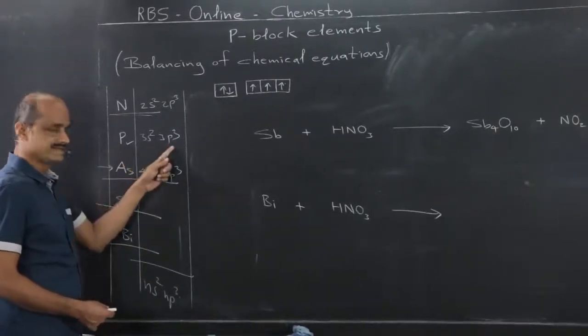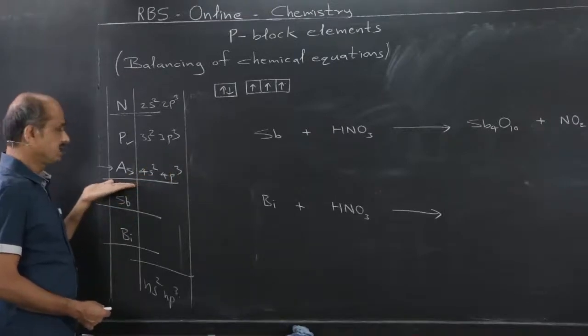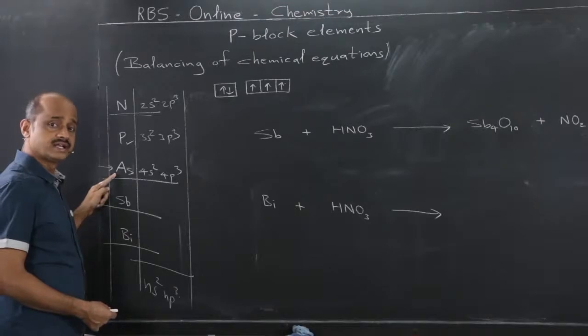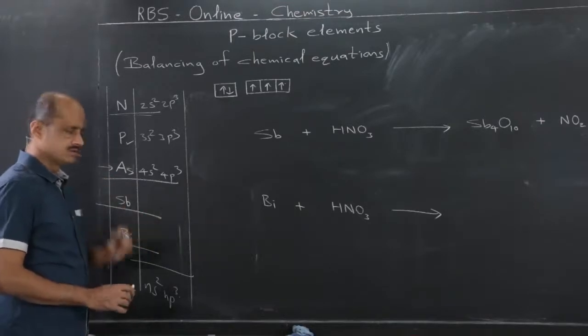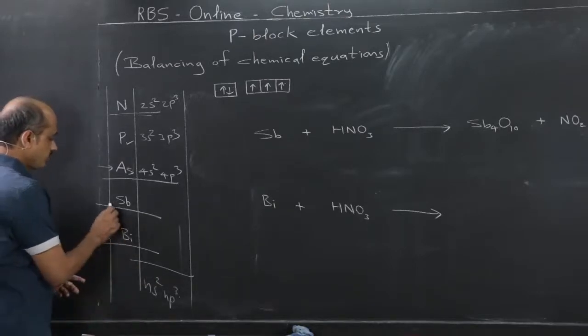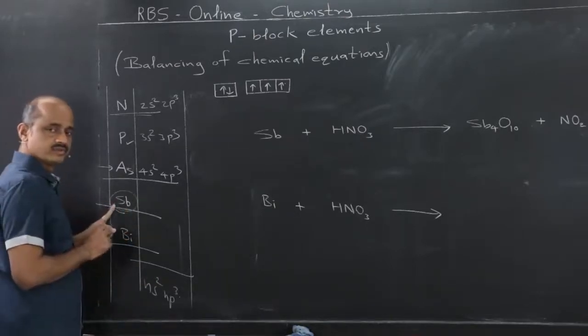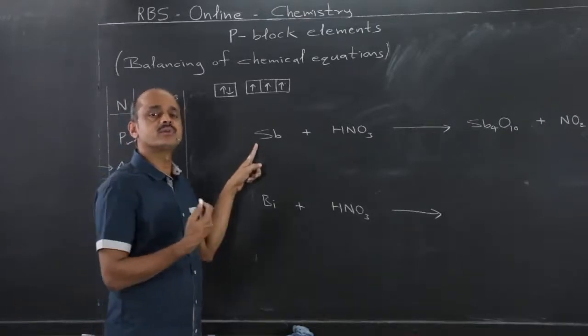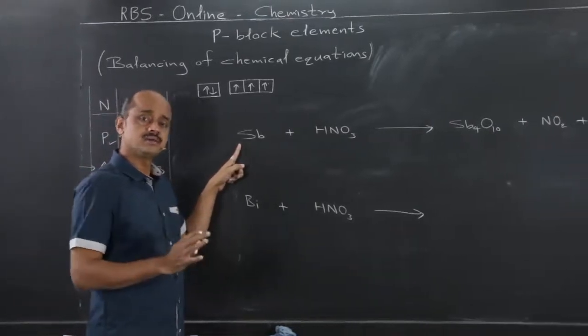Once that is explained, the chemical reaction of arsenic with concentrated nitric acid is a similar pattern. From a chemistry point of view, the chemical reaction of antimony with nitric acid, oxidation number point of view, electronically the pattern is same.